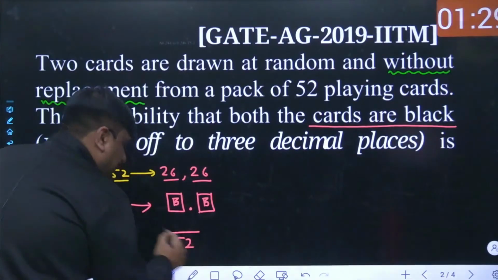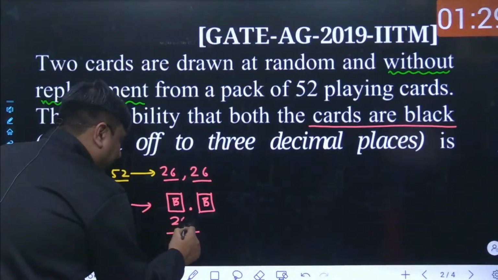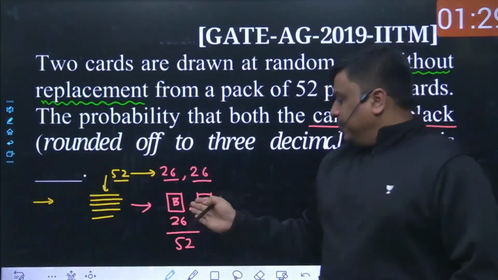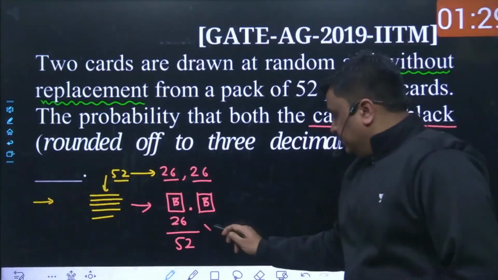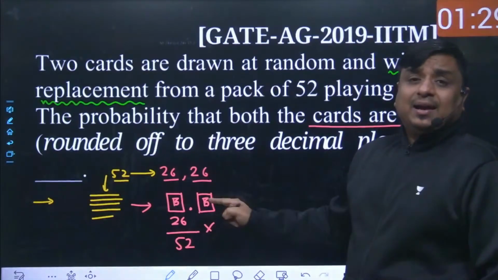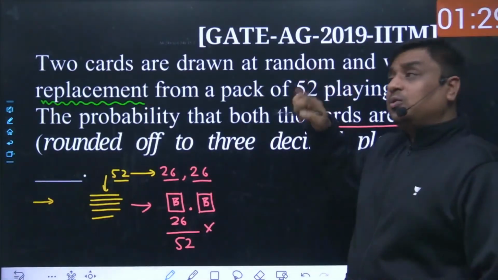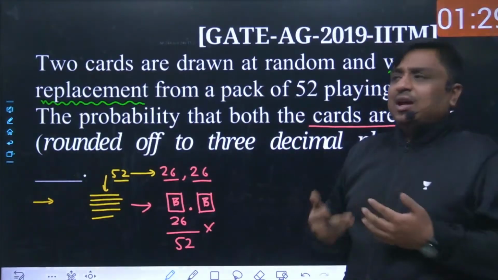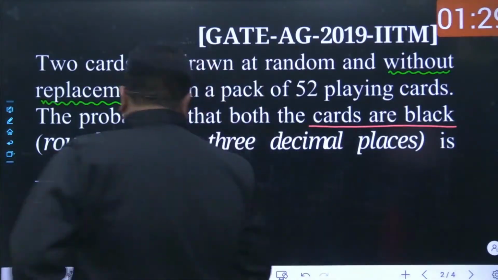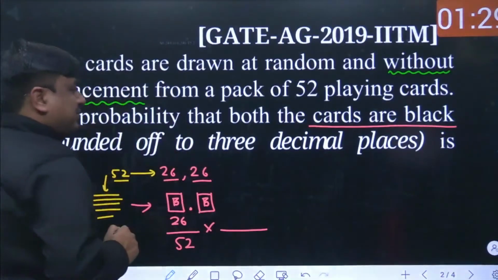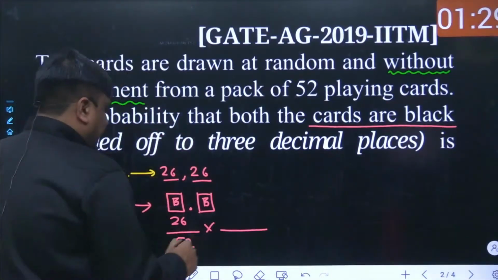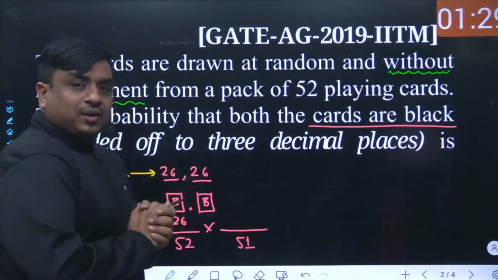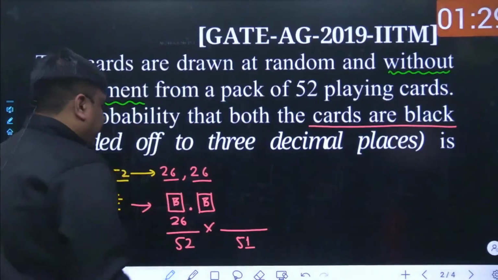Out of 52 total cards, in 26 different ways this was possible. I could have taken any card which is black in color. And my dear friend, that black card is already selected, and now it has been thrown out, discarded, or not included back. There could be different ways of representing the same question. As it happened, the number of cards in the deck is now not 52, it has decreased to 51. And at the same time, the number of black cards has decreased to 25.